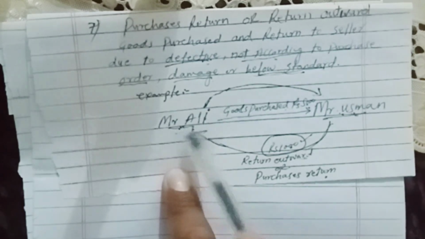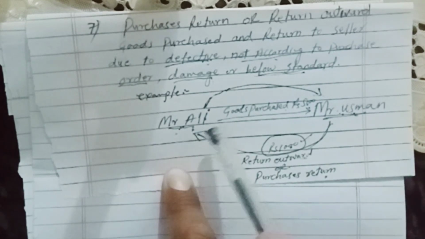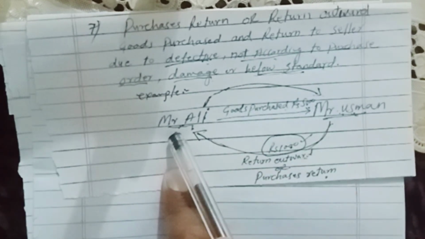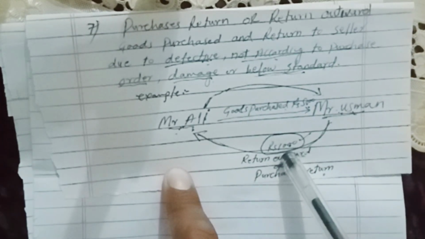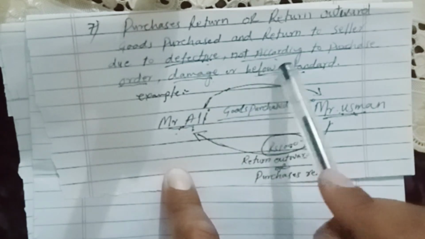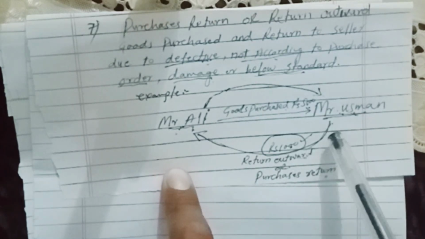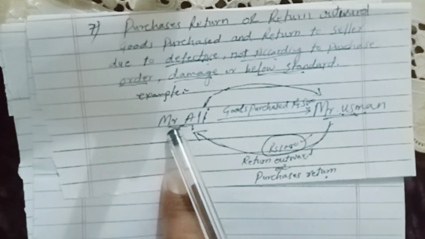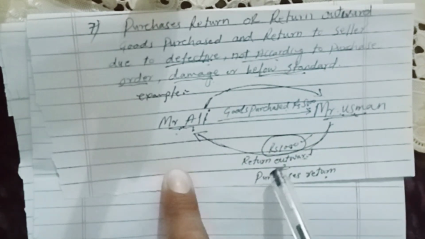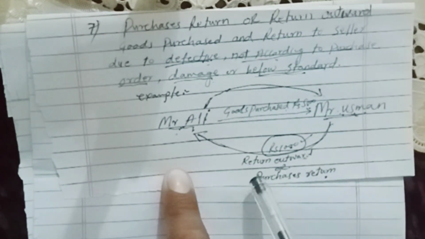Here is Mr. Ali, here is Mr. Usman. Mr. Usman purchased goods of rupees 5,000 from Mr. Ali and he finds rupees 1,000 of goods may be defective, not according to the purchase order, damaged or below standard. So in short, Mr. Usman returned 1,000 of goods to Mr. Ali. We call this purchases return or return outward. Hopefully you have understood this important term.